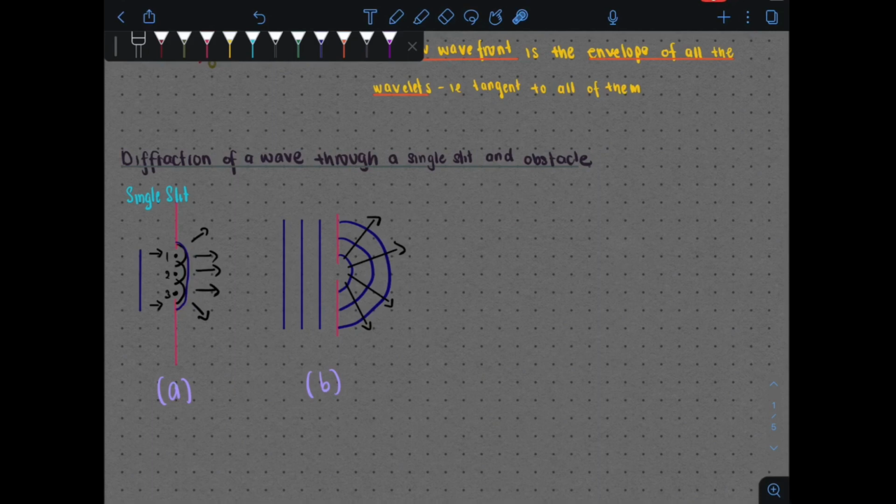Huygens' Principle suggests that, in conforming to the curved shape of the wavelets near the edge, the new wavefront bends or diffracts around the edges. This applies to all kinds of waves including light.